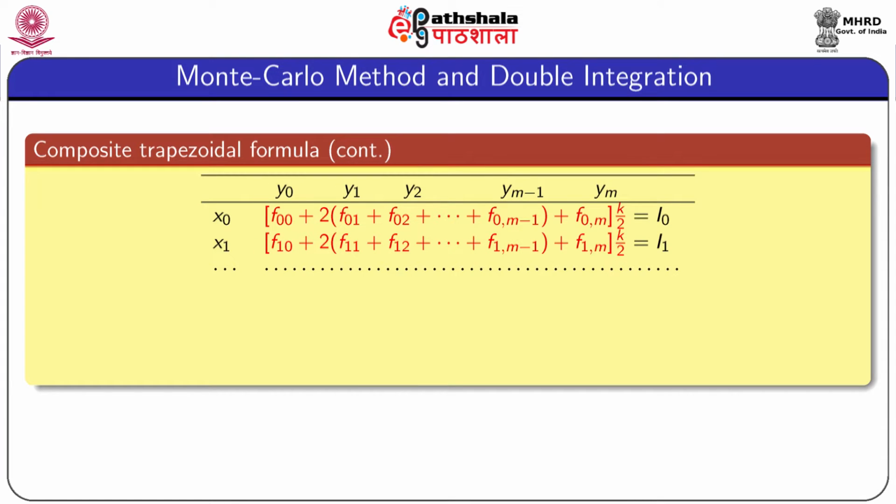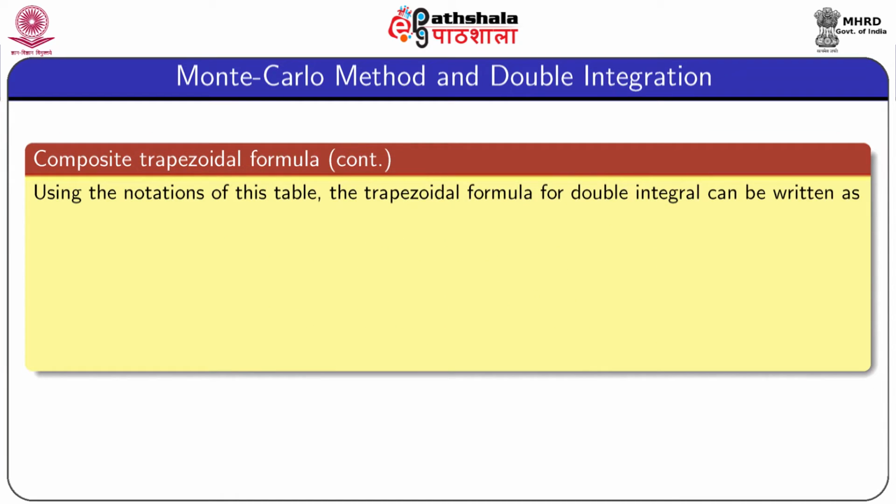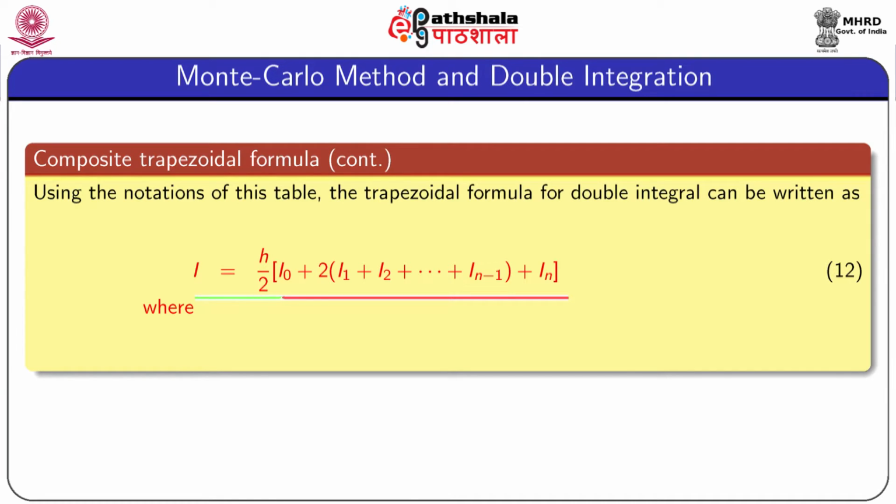Similarly, for x equal to x1, the entire expression is denoted by I1, and when x equal to xn, the entire expression is written as In. So, using this notation, the trapezoidal formula for double integration can be written as I equal to h by 2 into I0 plus 2 into I1 to In minus 1 plus In.